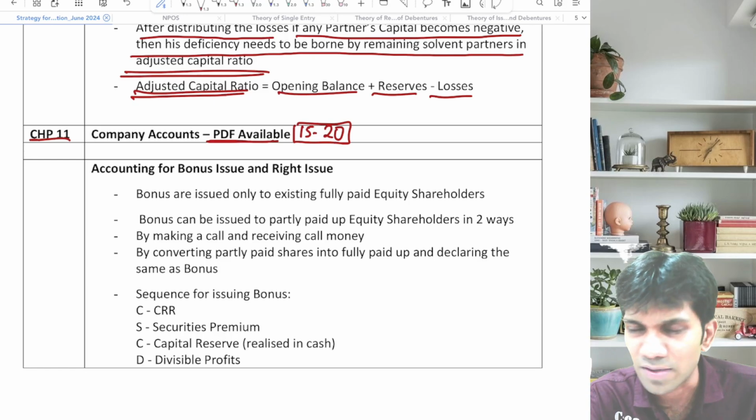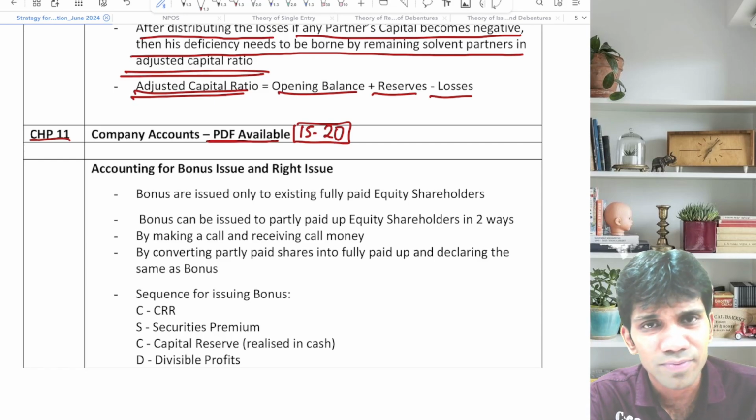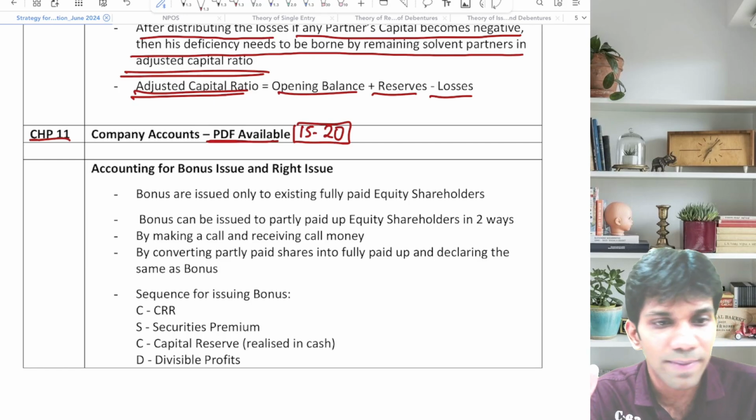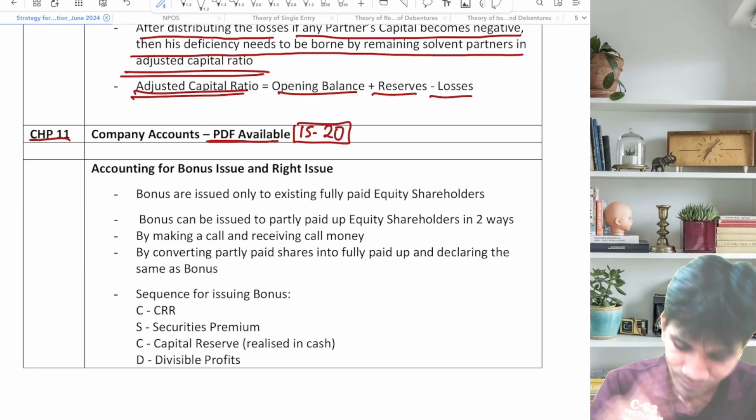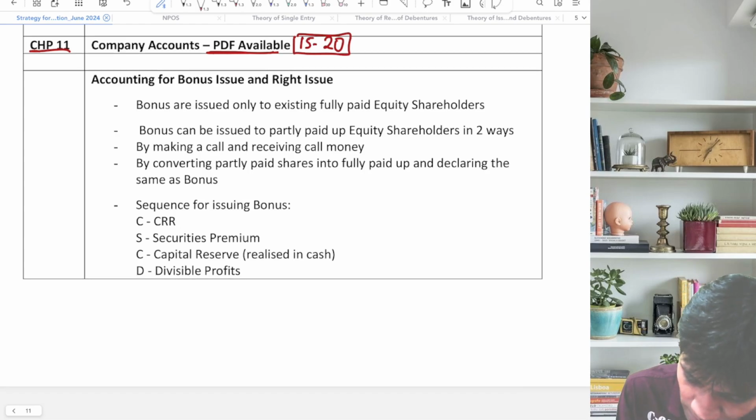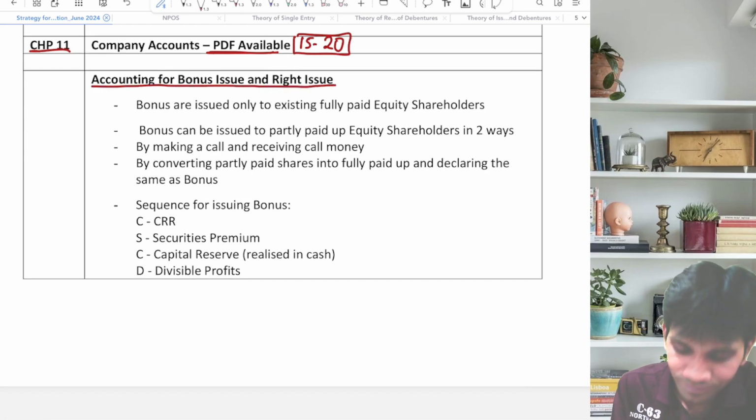मतलब कई बार शेयर कैपिटल फेस वैल्यू से डेबिट हो सकता है, कई बार कॉल्ड अप से डेबिट हो सकता है या क्रेडिट हो सकता है. Depends on the information given in the problem. Now, we'll go for the new syllabus, accounting for bonus issue and right issue.